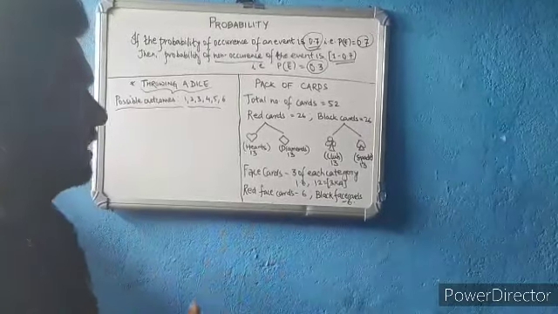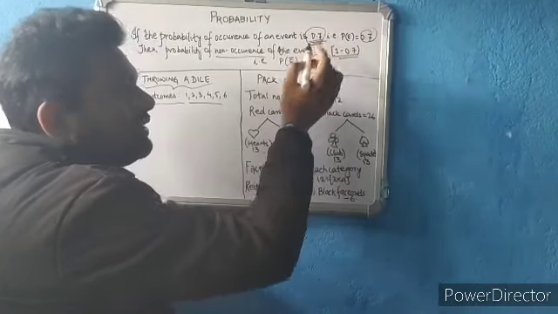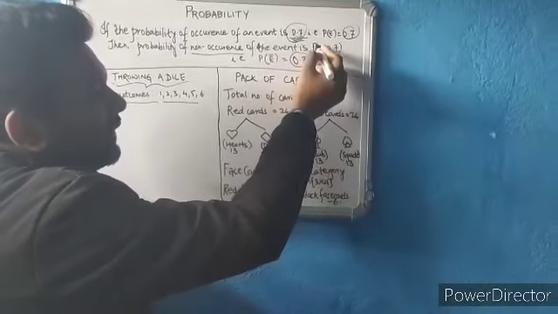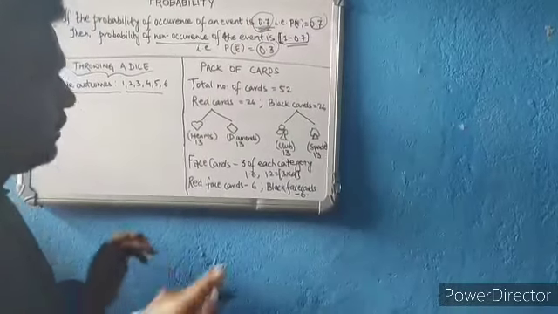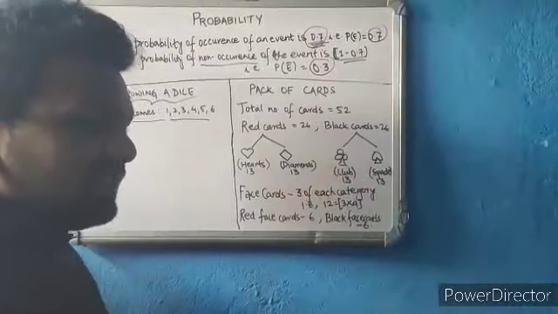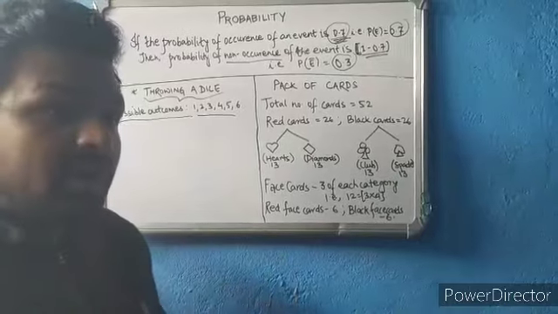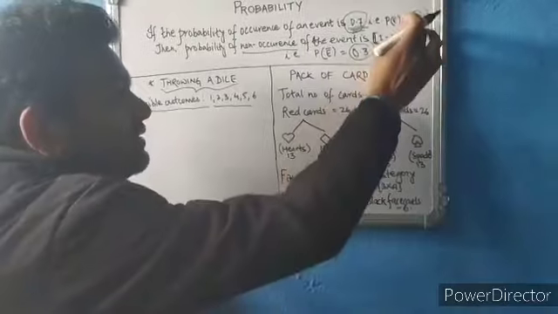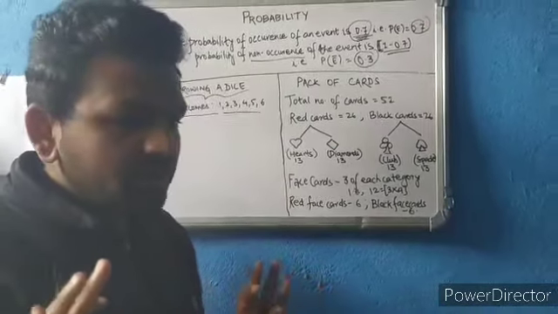So what I am trying to say is, if the probability of occurrence of an event is known, the probability of non-occurrence of the event can be easily known by taking 1 minus the probability of occurrence of the event. So here, if the probability of you passing the examination is 0.7, then the probability of you not passing the examination will be 1 minus 0.7, because 0.7 and 0.3 make 1. That is a very, very simple concept.